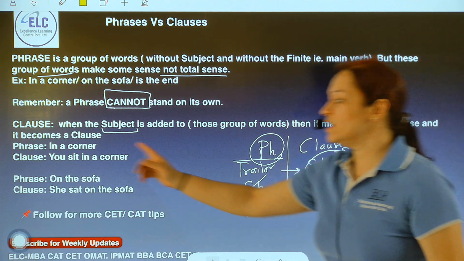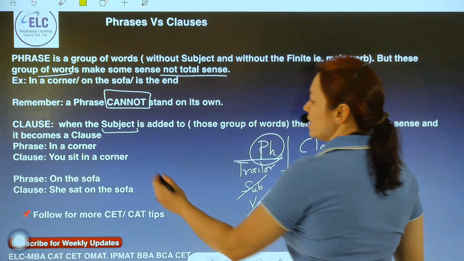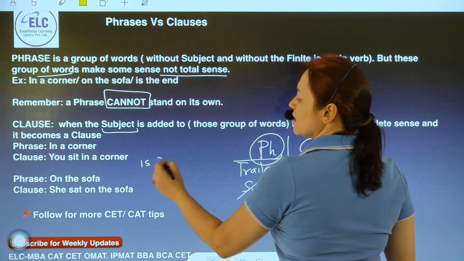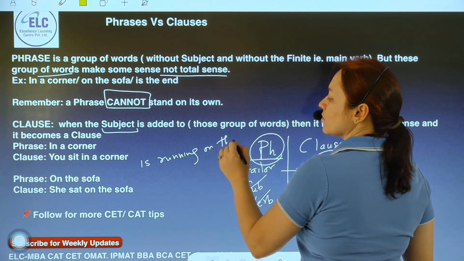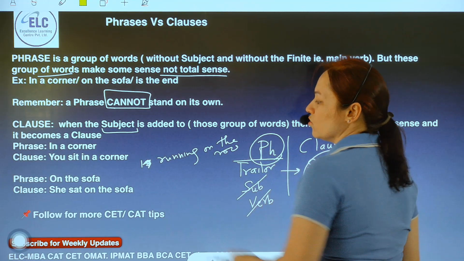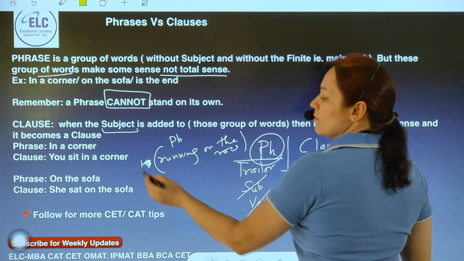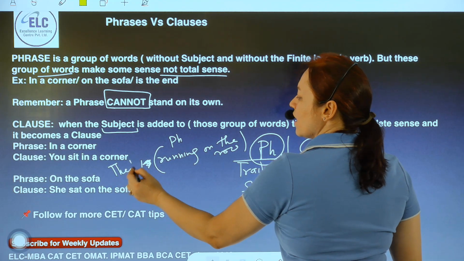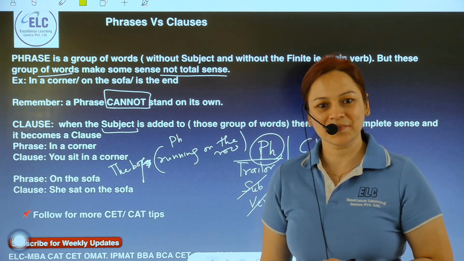For example, you sit in the corner. Or I give you a sentence like running on the road. That is a phrase. But when I say the boy is running on the road, it becomes a clause.